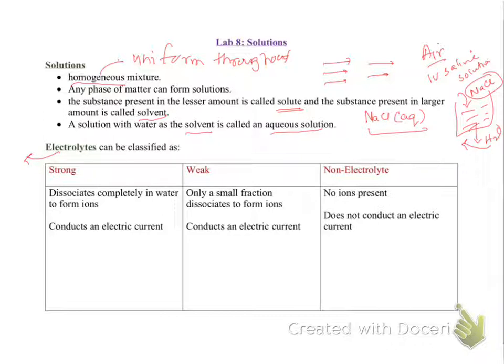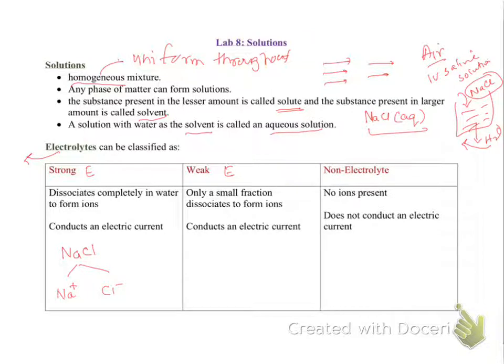So when we are classifying them as strong electrolytes, weak electrolytes, or non-electrolytes, a strong electrolyte means, for example, sodium chloride. Sodium chloride is a strong electrolyte. Why? When you put it in the water, it dissociates completely, 100%, to form the ions, and that's what it is. The flow of ions is the electric current.